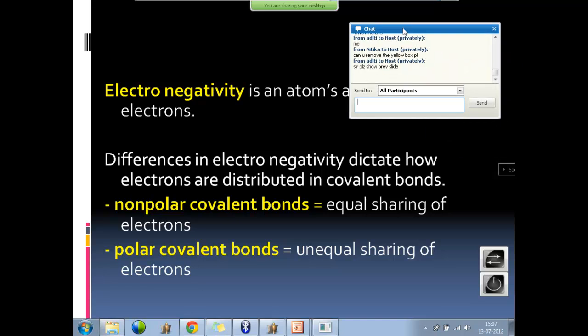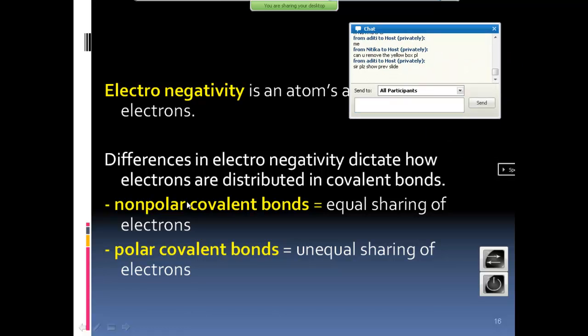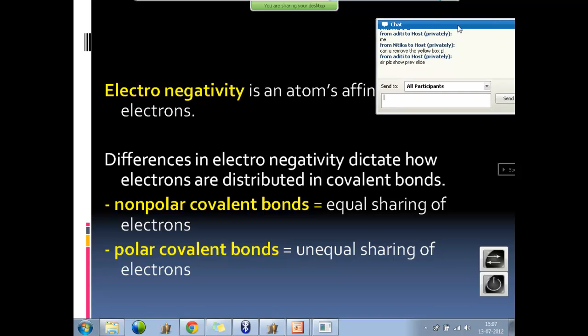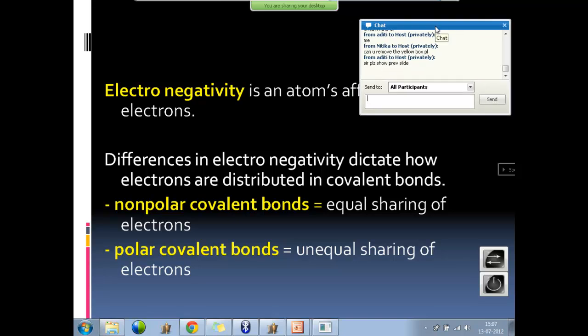Polar results from unequal sharing of electrons, and non-polar from equal sharing of electrons. Why is water called a polar solvent? Is water polar or non-polar? Polar. Why? Because oxygen will have a delta minus and hydrogen will have a delta plus.